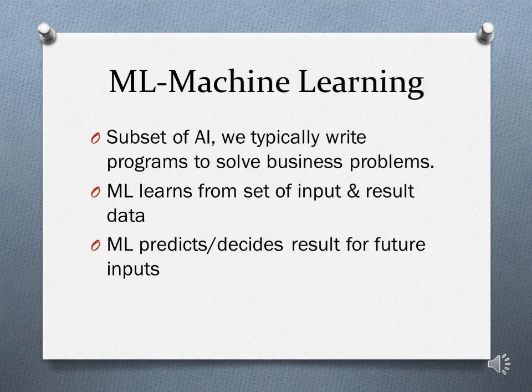Okay, what is machine learning? Machine learning is also a subset of AI only, but in machine learning, the model will learn something from the existing data. The approach itself is different. Typically, we receive input and write some program in Java or Python. That program will take the data and process it, and then it will produce the output, right? This is how we have been traditionally coding so far.